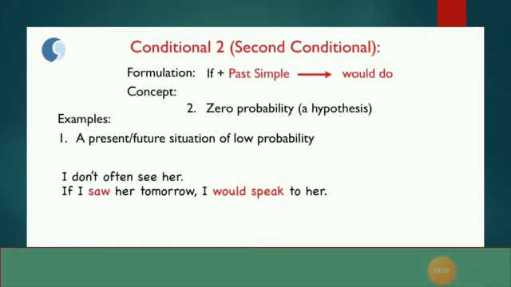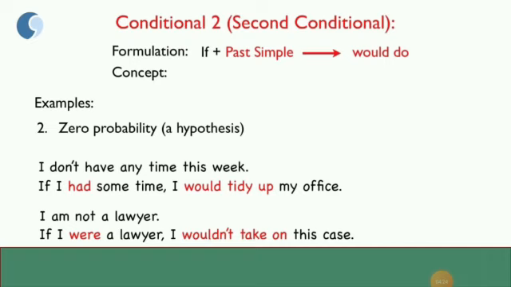Now when we talk about conditional 2, there is one more example with zero probability, where we can use were as a past simple. Were is a helping verb also, but were also has a meaning, that the person is imagining. Like, I am not a lawyer. If I were a lawyer, the condition is the person is not a lawyer. Even then he is making a sentence: if I were a lawyer, I wouldn't take on this case. So that is showing the zero probability, the thing which cannot be possible.